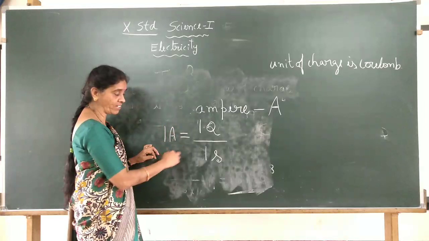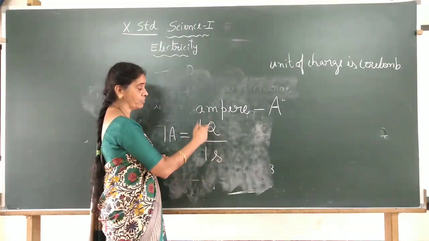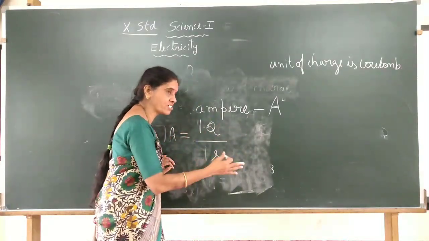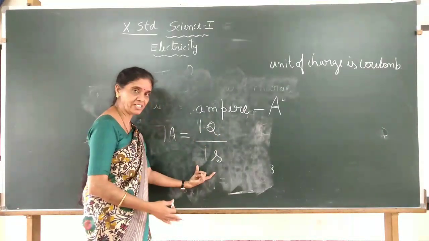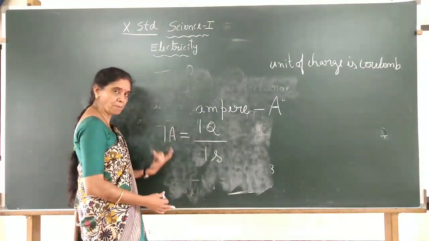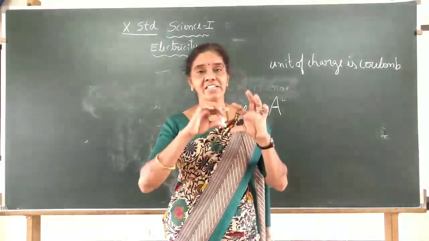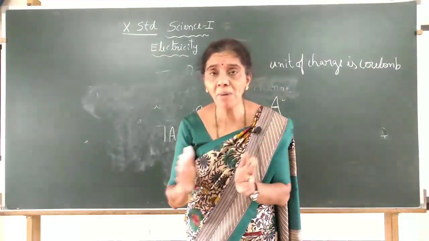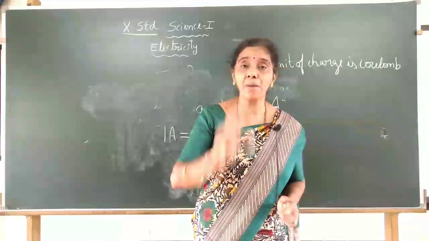So for 1 ampere of current, how much charge should flow in the conducting material? If you cut it and look at any cross section, 1 coulomb of charge should flow in 1 second. Then the current is 1 ampere. So what is 1 ampere? In an electric conducting material, in any cross section, when 1 coulomb of charge flows in 1 second, the current is 1 ampere.